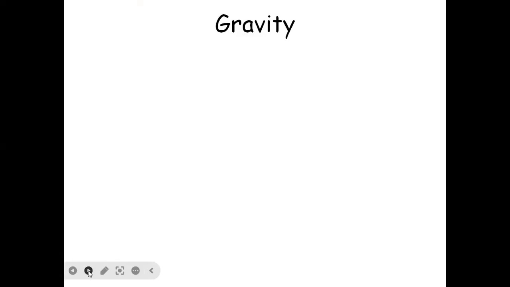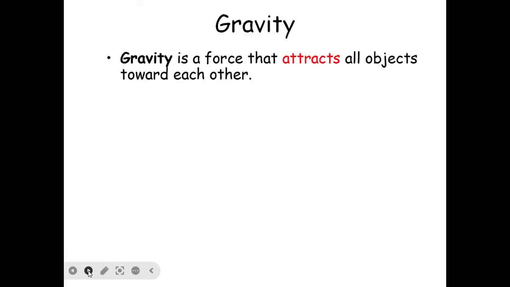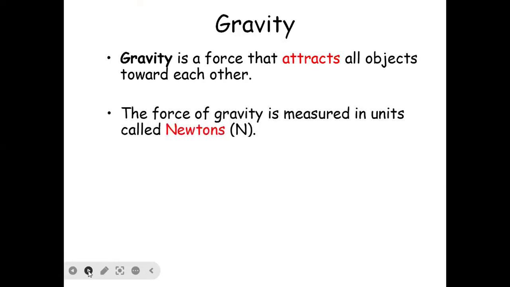So first of all, what is gravity? Actually, gravity is a force that attracts all objects toward each other. So this is the definition of gravity. Gravity is a force that attracts all objects toward each other. That means Earth must be present among these objects. Now the force of gravity is measured in Newtons.